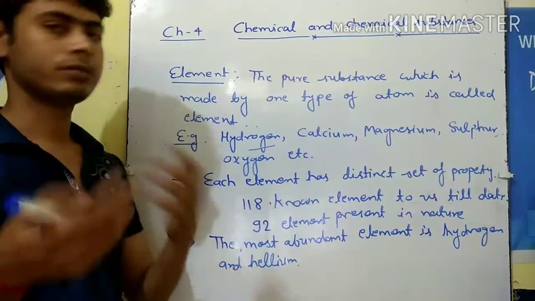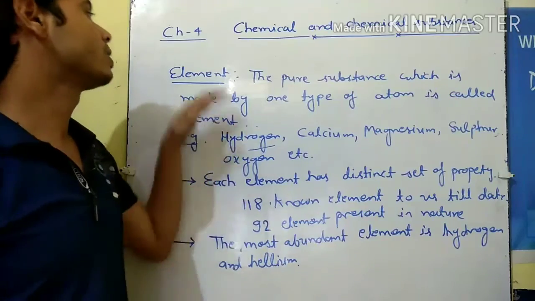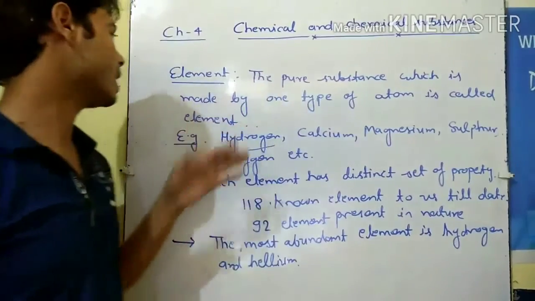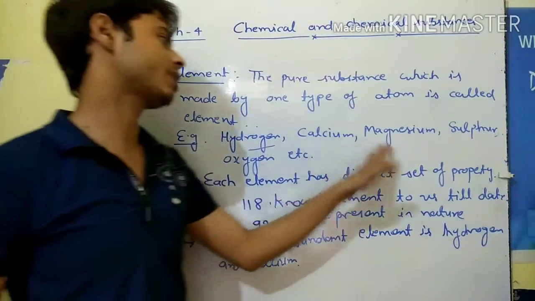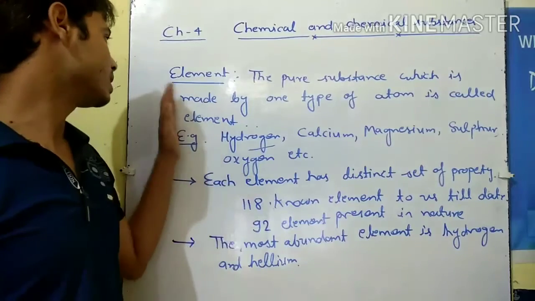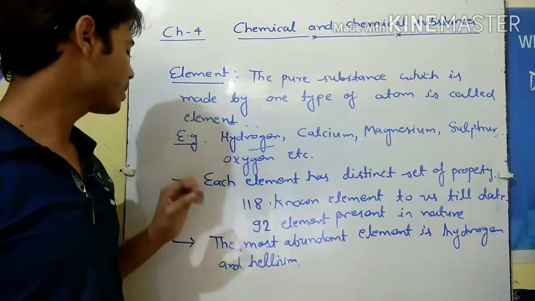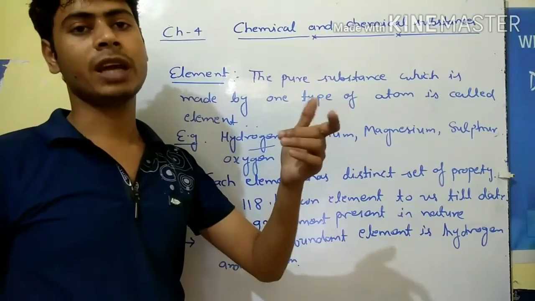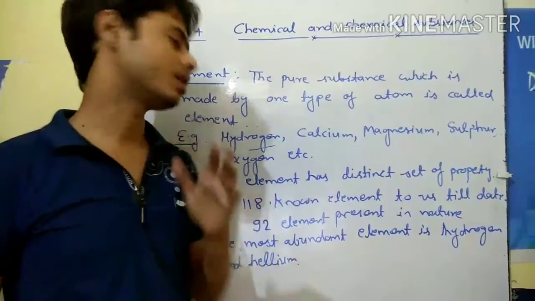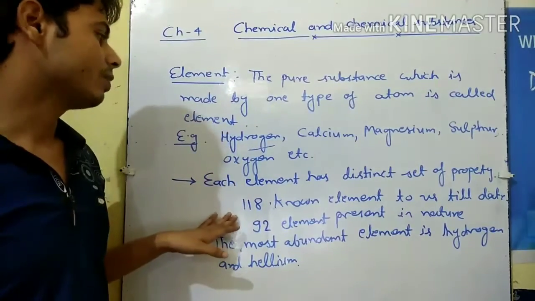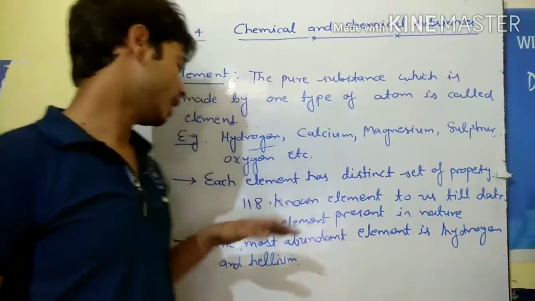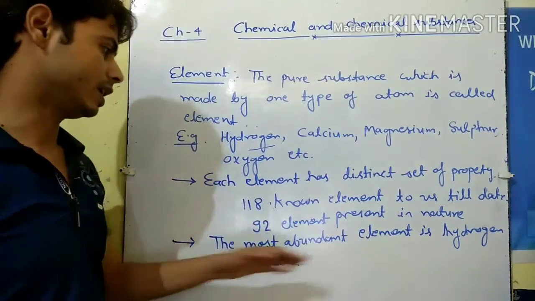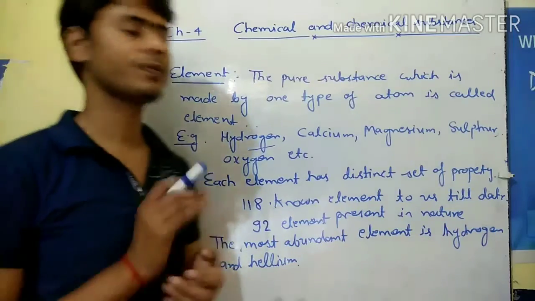So first we quickly revise what the elements are. A pure substance made by one type of atom is called an element. Some examples of elements: hydrogen, calcium, magnesium, sulfur, oxygen. Each element has a distinct set of properties, which means different types of elements have different properties. There are mainly 118 known elements and 92 elements present in nature. The most abundant elements in nature are hydrogen and helium.